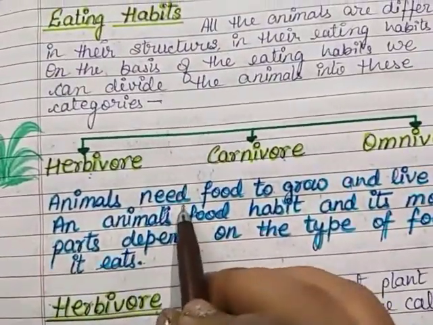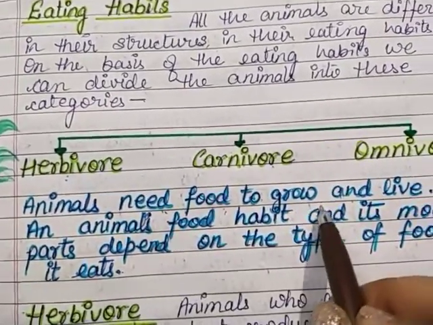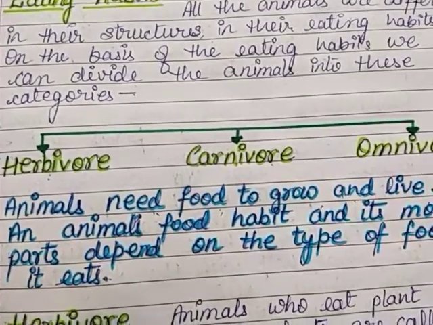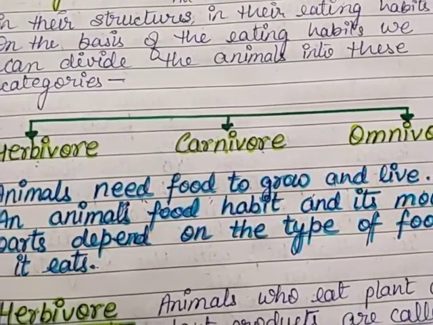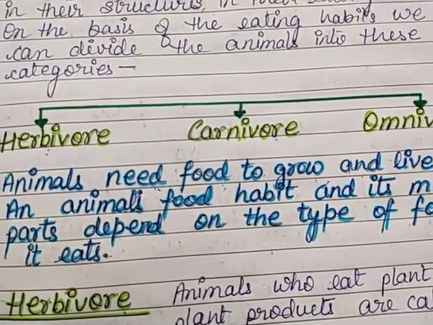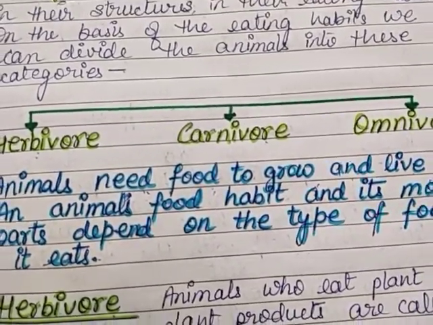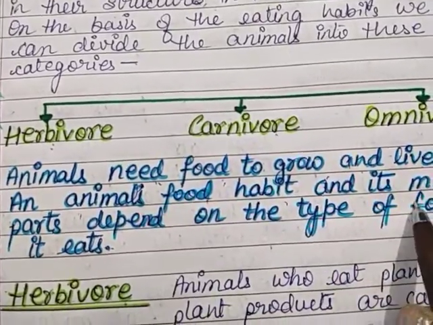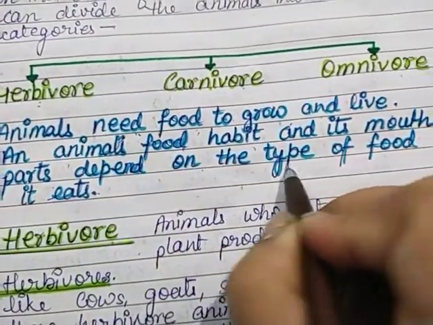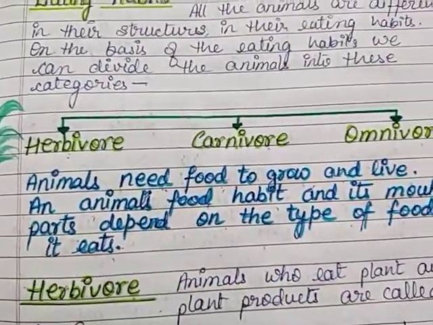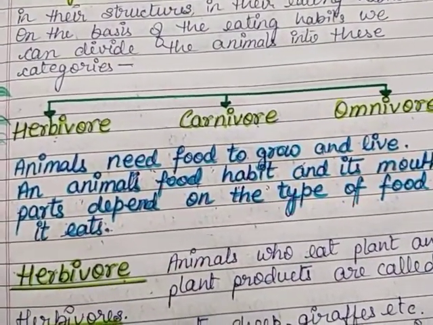Animals need food to grow and live. Animals require food for their growth and for their life. Because of food, we can survive, live a long and healthy life, and we get energy for performing various tasks or activities. An animal's food habit and its mouth parts depend on the type of food it eats. So an animal's food habit and its mouth parts are interrelated.